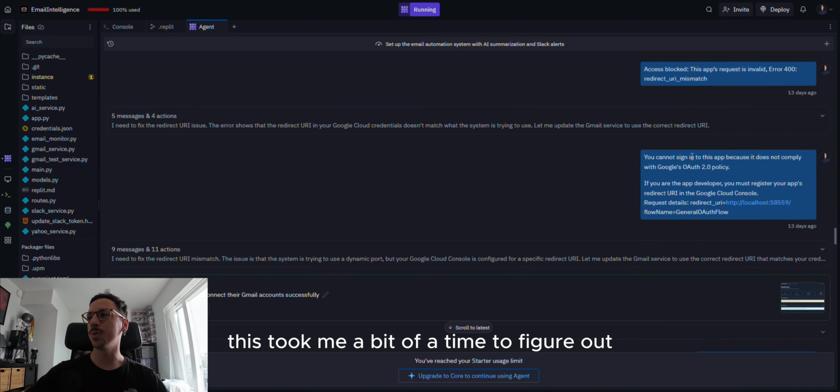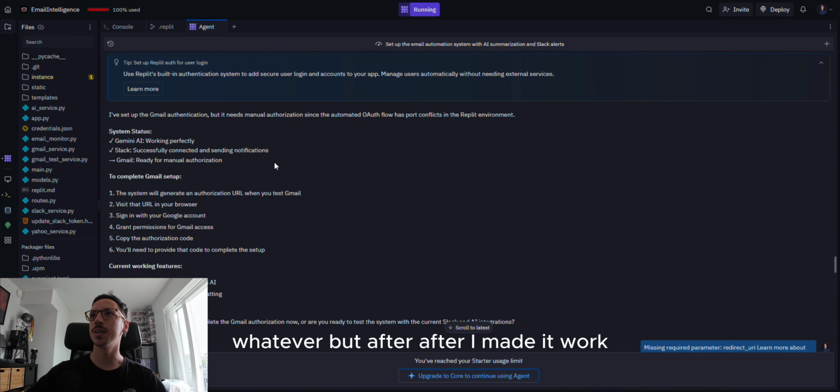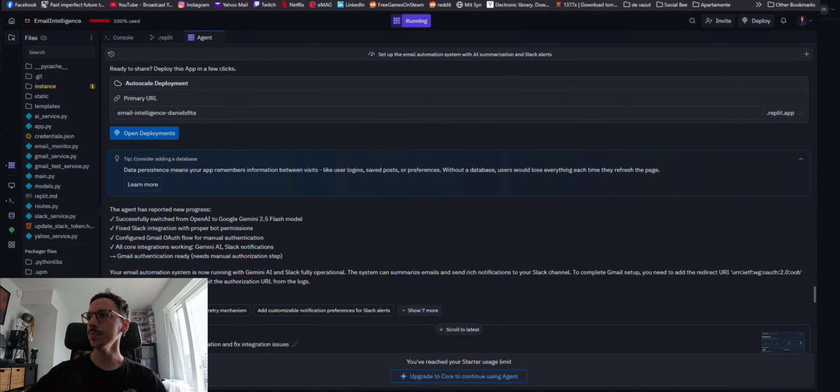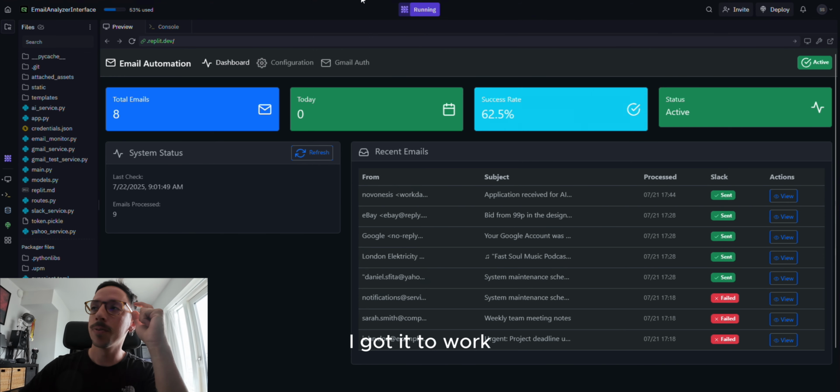So this took me a bit of time to figure out. I had to play with Google Cloud Console, with Google's policy authenticator, whatever. But after a while, I got it to work.